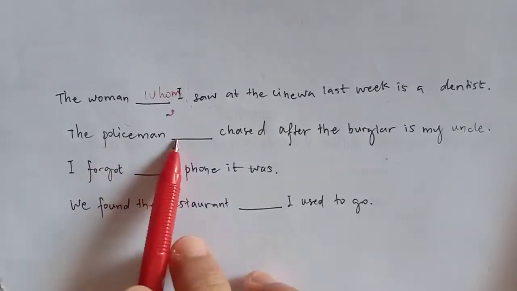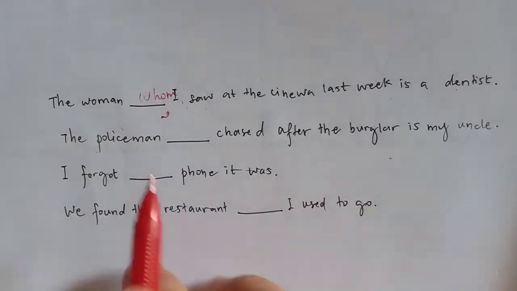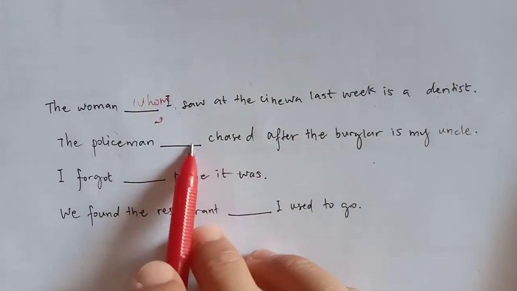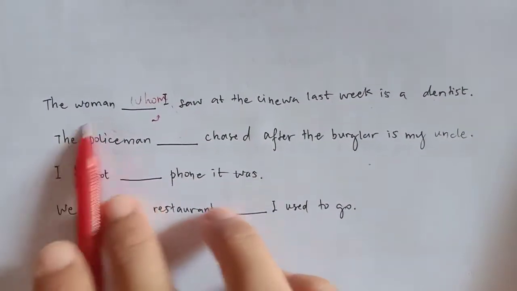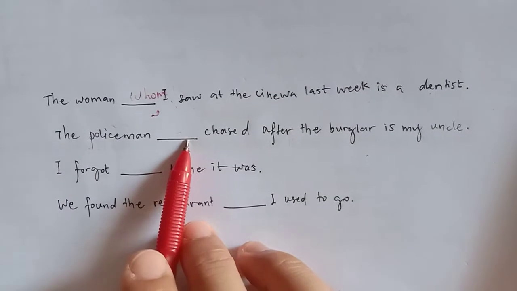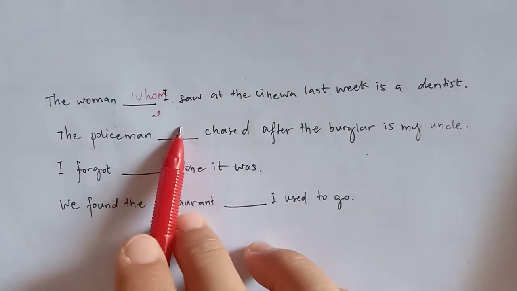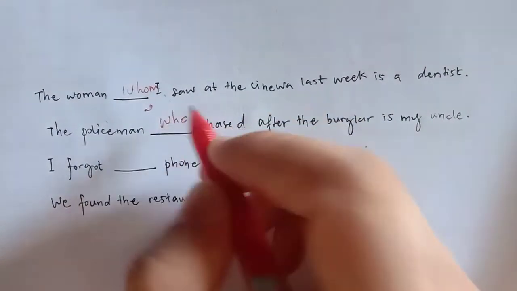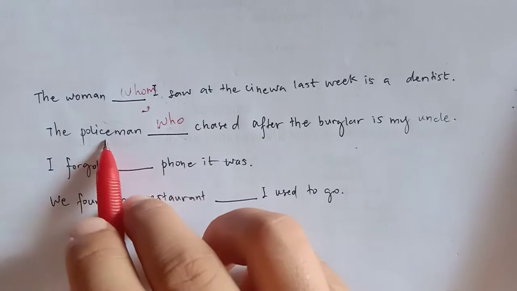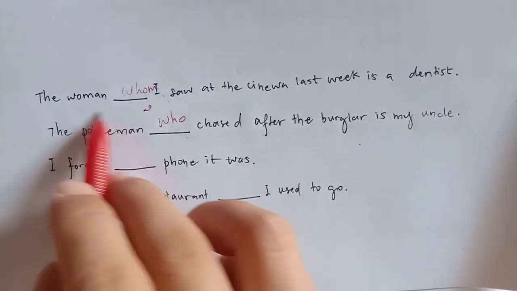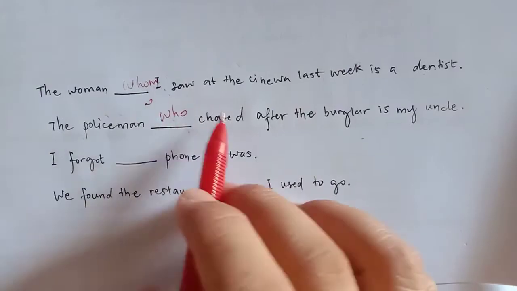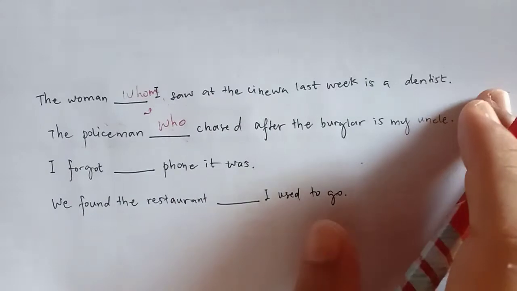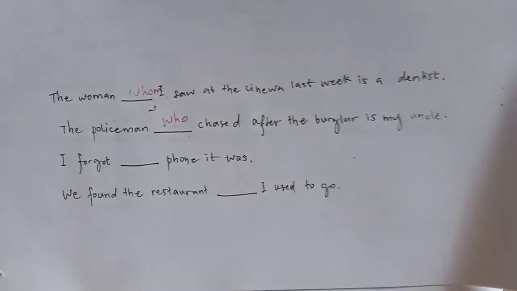The policeman blank chased after the burglar is my uncle. We are talking about the policeman, who is my uncle. So with who, whom, where, or whose? Yes, with who, right. The policeman who chased after. The policeman here is the subject. Who chased after the burglar? The policeman, he is my uncle.